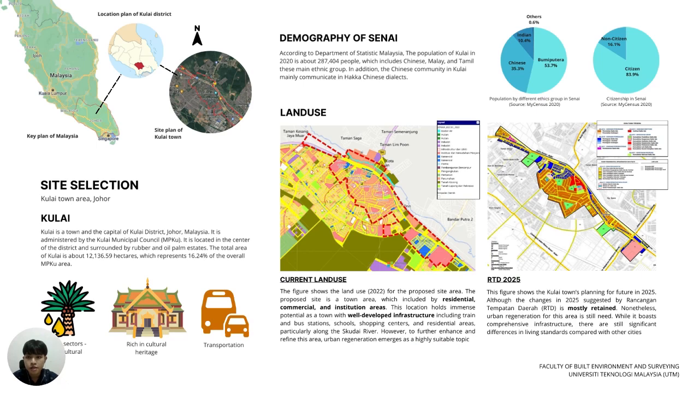Next, the proposed site is located at the Kulai Town area, the center of Kulai, which is mainly in agriculture sector, rich in cultural heritage, and also has complete transportation. In terms of land use, although the current land use and RTD 2025 are quite similar, urban regeneration for Kulai Town is still needed.